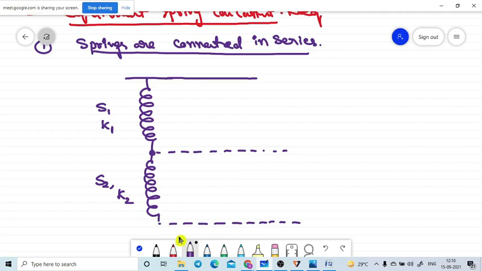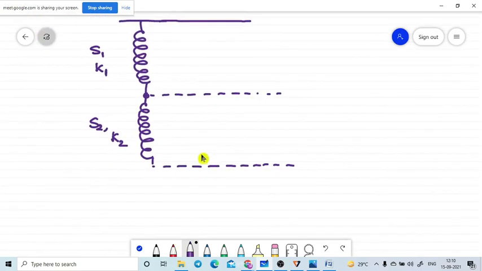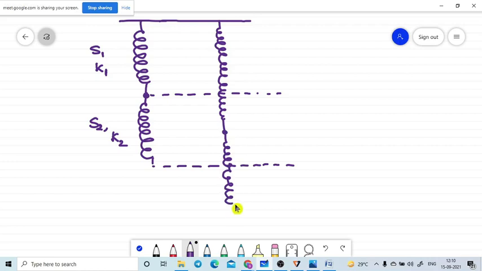Now we attach the load. Due to the load the springs are elongated. This spring is elongated some distance, up to here. Again this spring is also elongated, going to another position. So due to this load, the mass we attach to the system, let me take it as M.